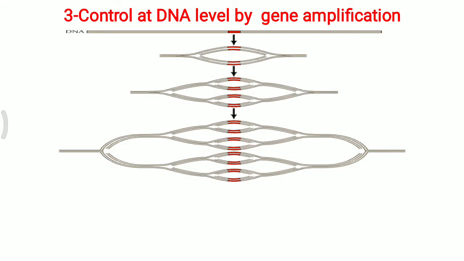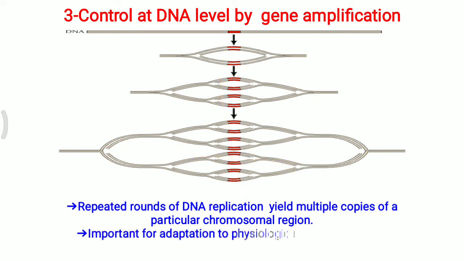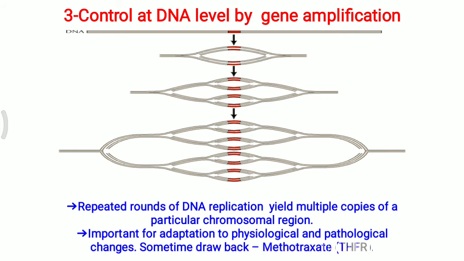Now one more control at the DNA level is gene amplification. Here you have to understand that a single gene is multiplied in number, that is, amplified, and that is simply called gene amplification. Repeated rounds of DNA replication yield multiple copies of a particular chromosomal region, leading to the formation of multiple genes over the same chromosome. This is important for adaptation to physiological and pathological changes.